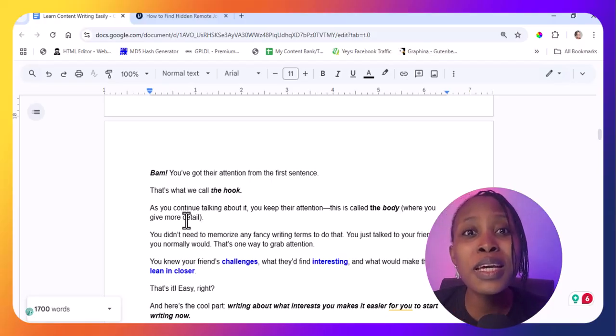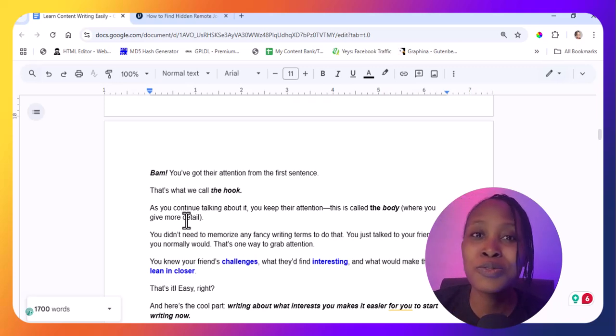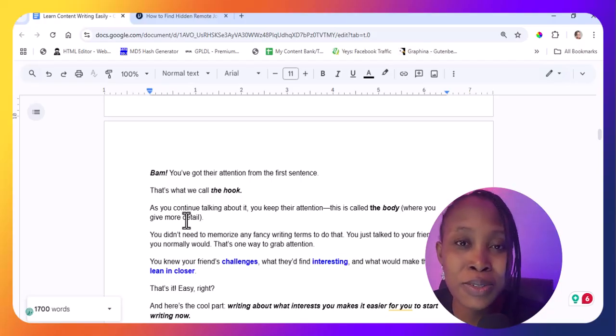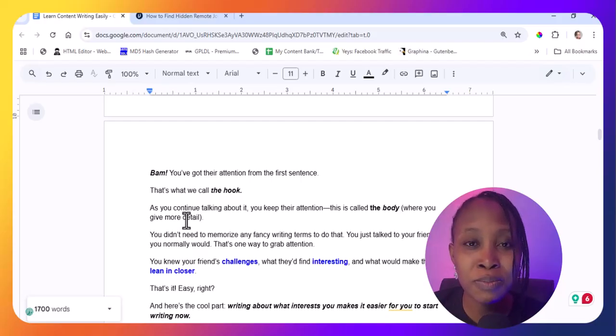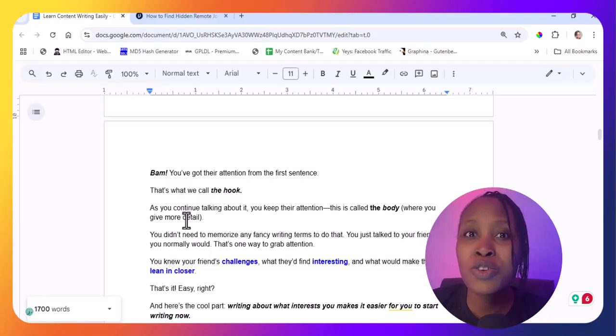Now you're able to get their attention because you know your friend very well, you know what interests them. You know, like from the example that I gave, your friend has had some kind of situation with this Tracy person that you're talking about. And when you come and you're like, hey, do you know what happened to Tracy? Your friend will be like, what? That's because your friend is already interested in the whole Tracy dynamics. This is just an example.